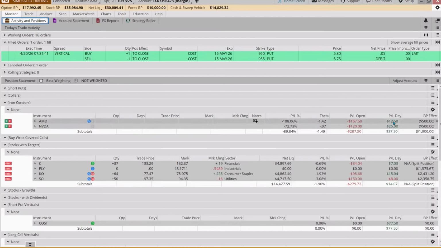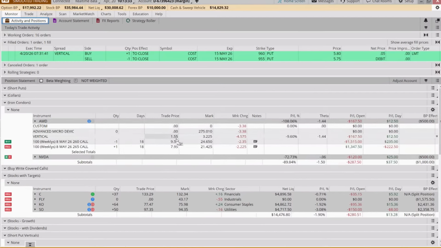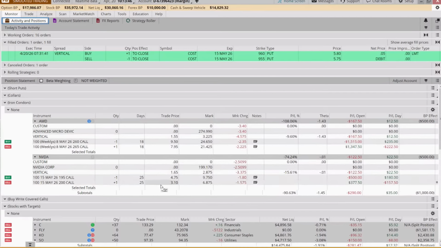Now, both of these we're getting a little bit back today, but we're going to watch it. If we were to close this out now, we're at 322. We could lose another $180 on this, because our max loss would be if this got to $500, or $5. And the same thing on NVIDIA. If this got to $5, that would be at our max loss. So we have a much longer way to go.